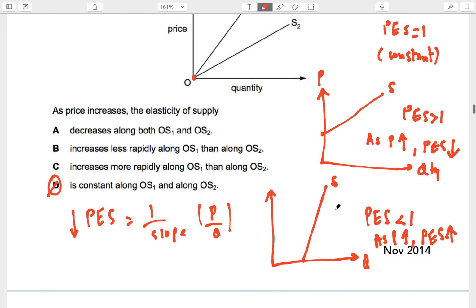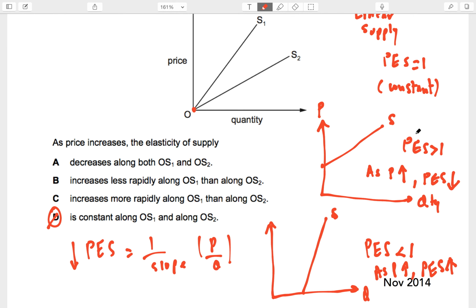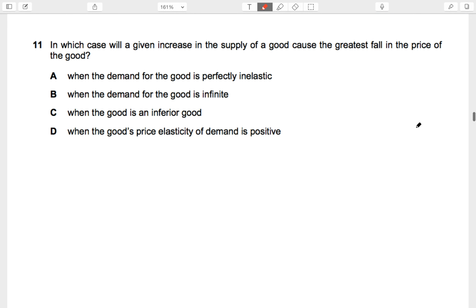But remember these concepts for future questions. There are a lot of questions that come in different variants which would ask this kind of concept. Okay. In which case will a given increase in the supply of a good cause the greatest fall in the price of the good?